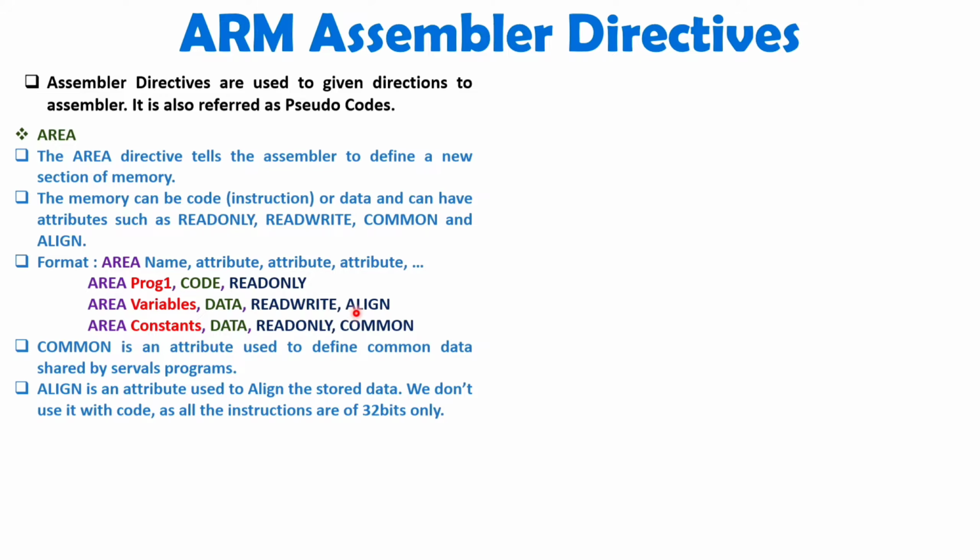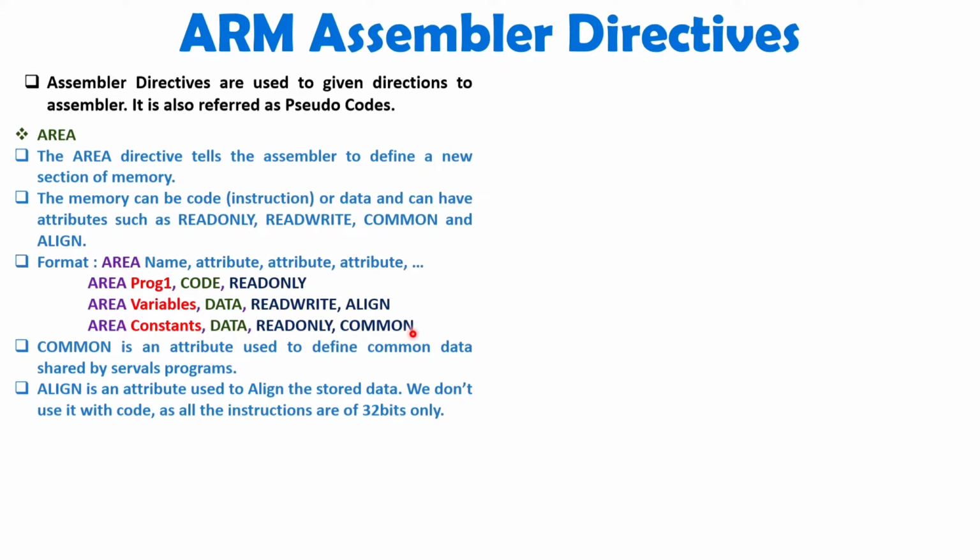After that, if you write aligned, then my dear students, it will store data in an aligned manner. Aligned means, for example, if you have 32 bits of data, then the first data will get stored at location 0, then multiples of 4, meaning 0, 4, 8. That is how we will be storing data at addresses, right? So an aligned memory location will be there with data if you write aligned.